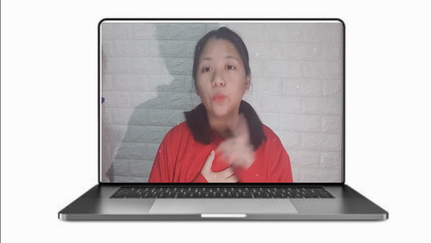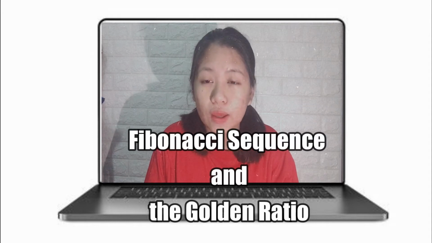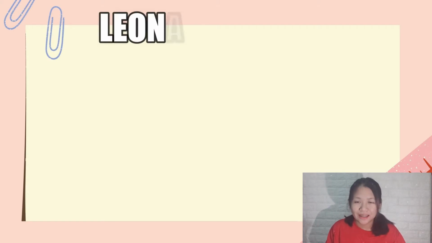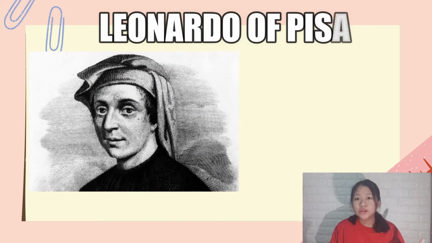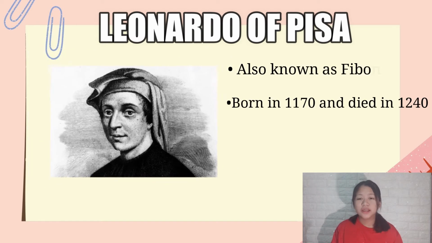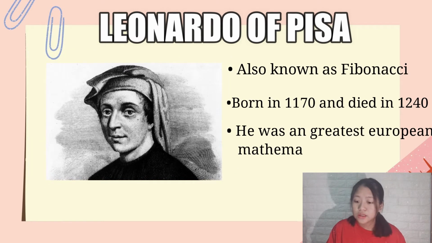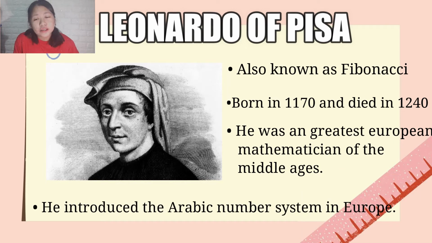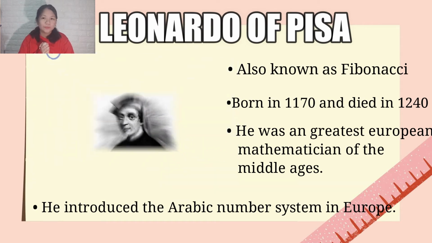For today's video, we are going to discuss the Fibonacci sequence and the golden ratio. But first, I will introduce you to Leonardo of Pisa. Who is Leonardo of Pisa, also known as Fibonacci? Fibonacci is a nickname of Leonardo of Pisa. He was born in 1170 and died in 1240. He was the greatest European mathematician of the Middle Ages. Also, he introduced the Arabic number system in Europe.